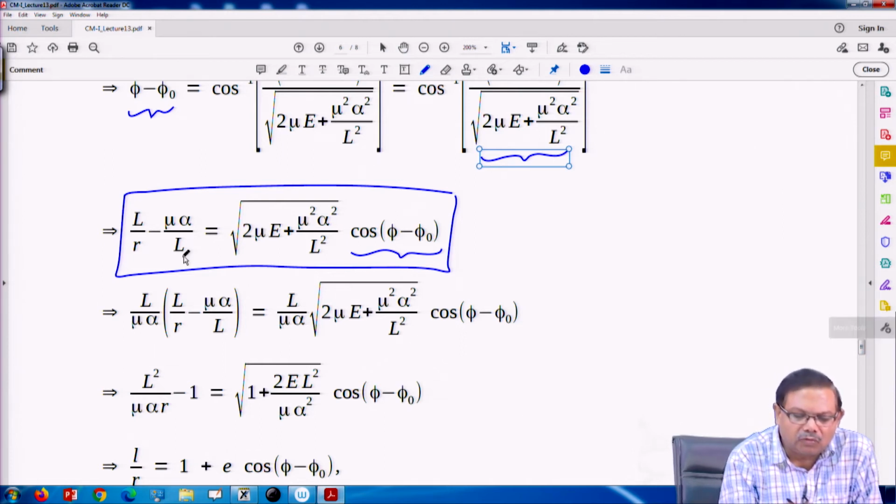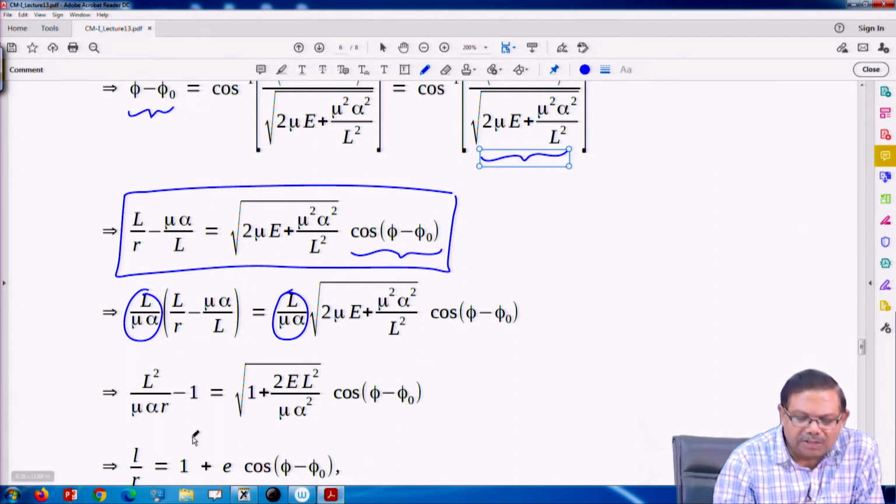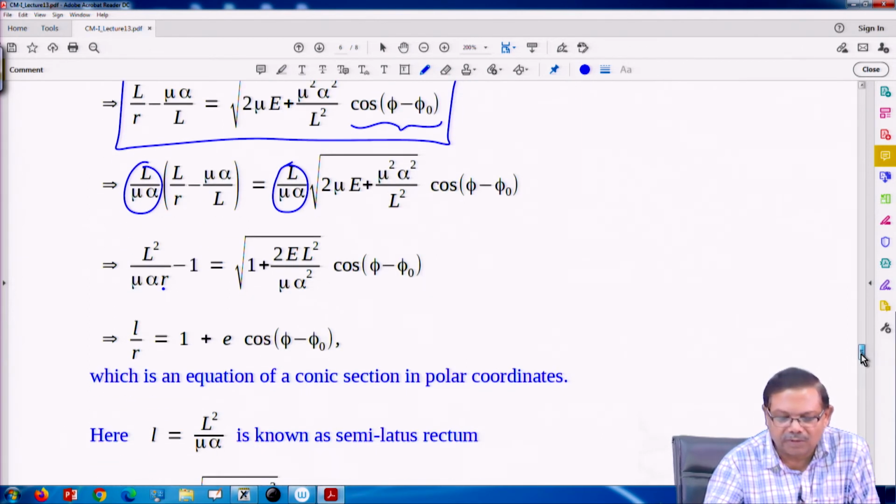So, I multiply throughout by L upon mu times alpha, both the sides. So, left hand side would be L square upon mu alpha r minus 1, and this side, if I put it inside, this term will become 1 plus 2 E L square upon mu alpha square cos of phi minus phi naught.